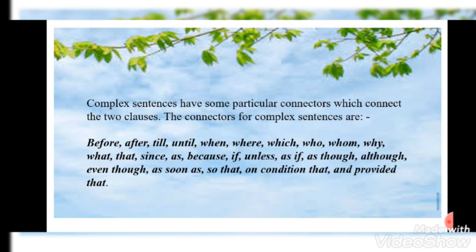As we have learned, in a compound sentence, coordinating conjunctions are used. In the same way, in a complex sentence, subordinating conjunctions are used. Now, the words which are used as subordinating conjunctions are as follows: before, after, till, until, etc.